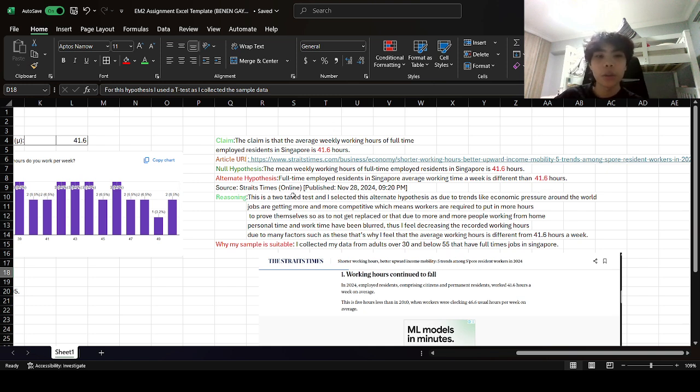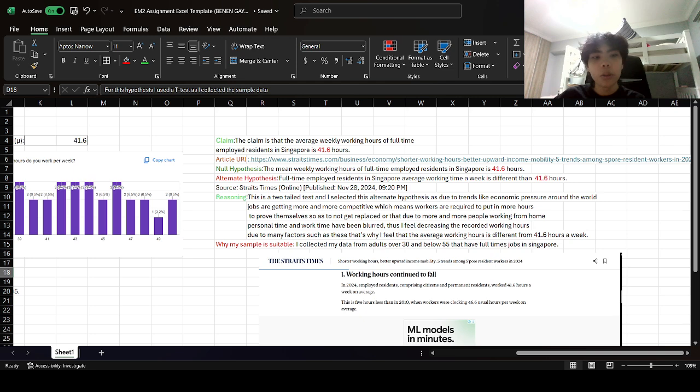This is a two-tailed test, due to trends like economic pressure around the world. Jobs are getting more and more competitive, which requires workers to put in more hours to prove themselves so as to not get replaced. Another reason could be that more and more people are working from home, so personal time and work time have been blurred, thus decreasing the recorded working hours. Due to many factors such as these, I feel that the average working hours is different from 41.6 hours a week.